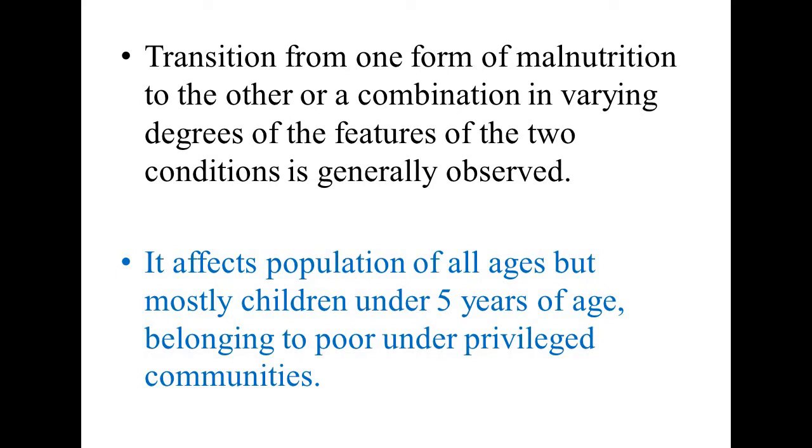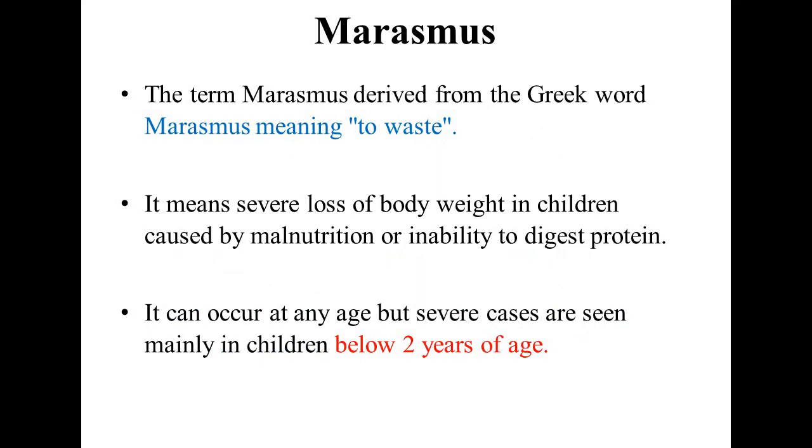Transition from one form of malnutrition to the other, or a combination in varying degrees of the features of the two conditions, is generally observed in society. It affects the population of all ages, but the most common age group is under 5 years of age, belonging to poor underprivileged communities. First, we'll consider marasmus.